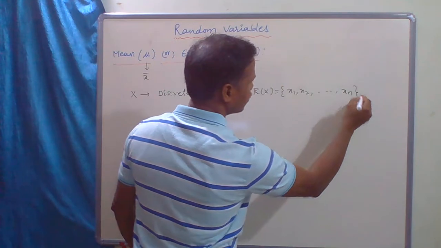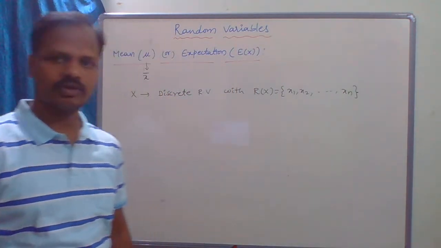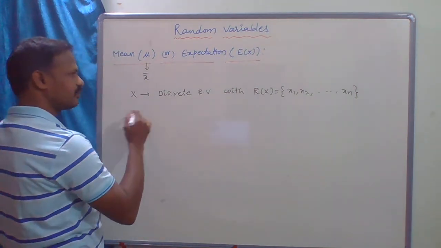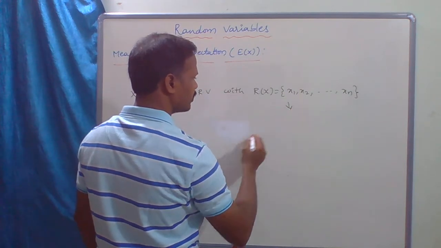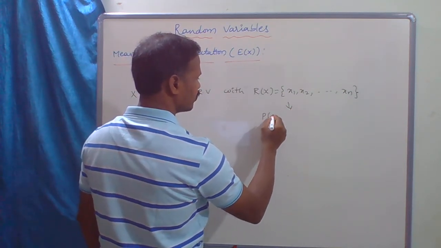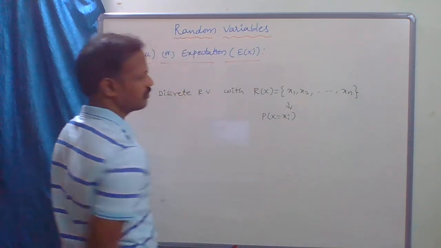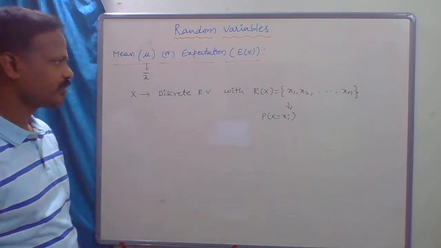Because it is a discrete random variable, the range is countable or finite. And the corresponding probabilities are P of X equal to xn. So these are the corresponding probabilities.